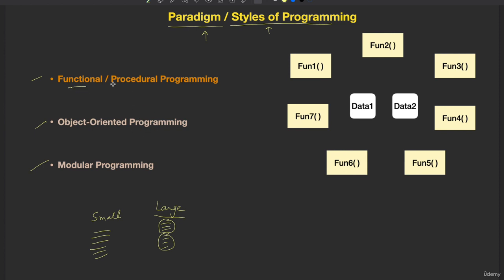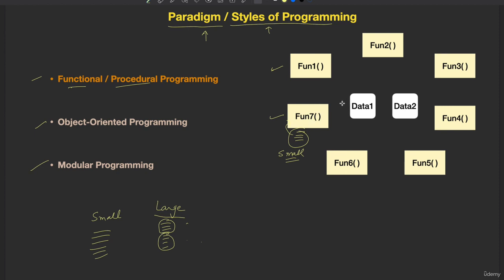First, the functional paradigm or procedural paradigm. What does it mean? Your large program is broken down in the form of functions. So what is a function? A function is a piece of program code which performs a specific task. It contains a set of instructions which performs one specific task, not a major task, usually a small task. So you can break your large program into a group of functions. I have taken some functions here. You'll learn about functions in this course anyway, but for now, just take it that a function is a piece of code which performs a specific task.